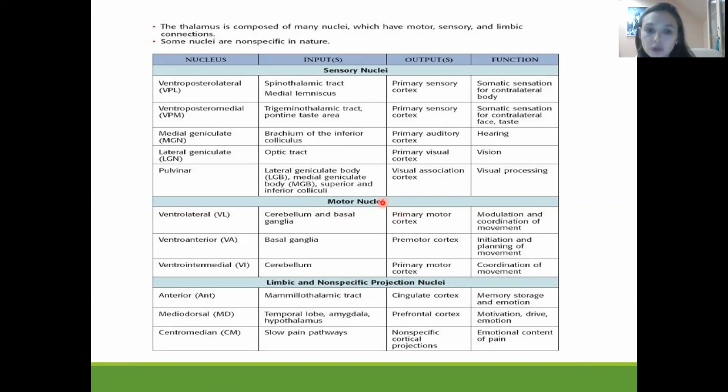And we also have motor nuclei, which connect with the basal ganglia and are responsible for coordination of movements. They take part in the planning of movement and its initiation. And some of the nuclei, like the anterior nuclei, connect with the limbic system and are responsible for memory, storage, for anger, for fear, and for emotions like motivation.